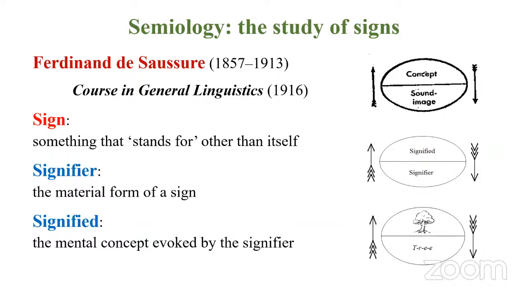So there is no logic why this object is called tree, or why we call a dog dog. We don't know. So this is called the arbitrary nature of sign. Arbitrary means illogical. There is no logical connection between signifier and signified.